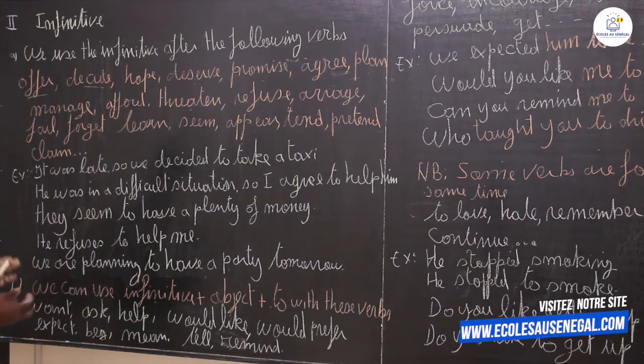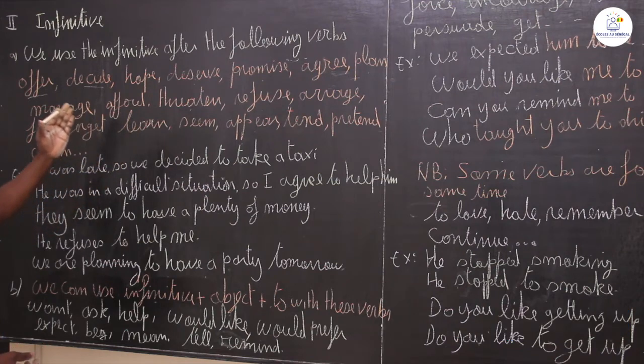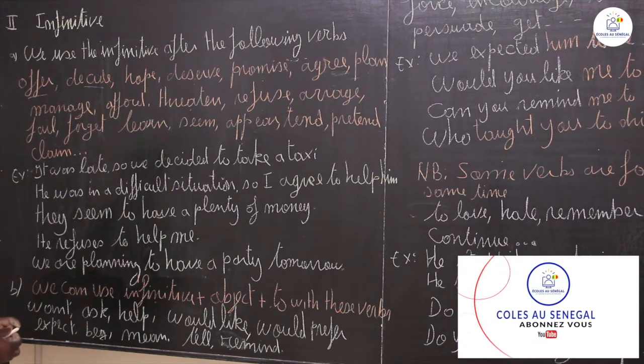So we chose some of them here on the board. You see, with these verbs, we use an infinitive with to.